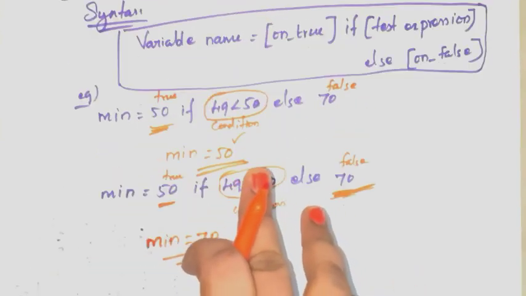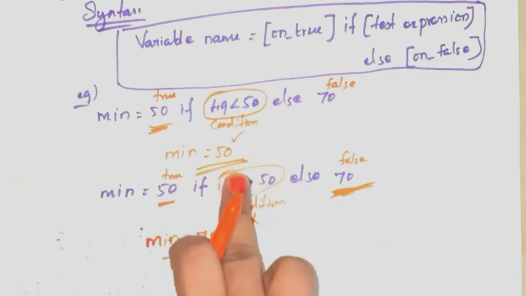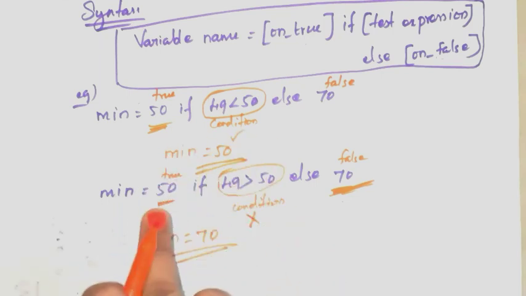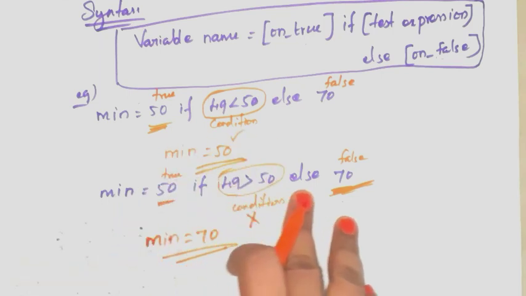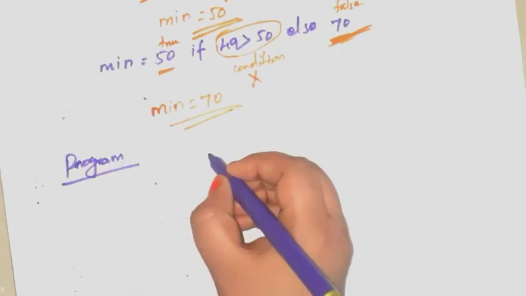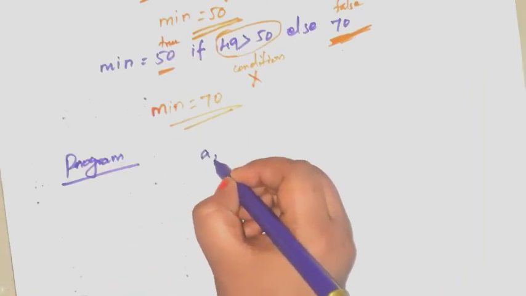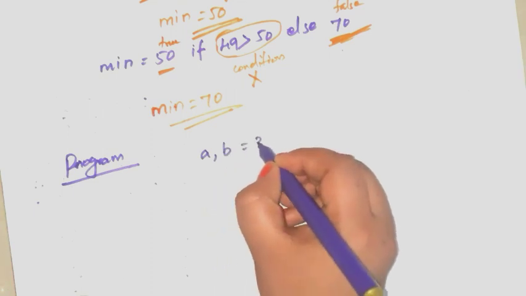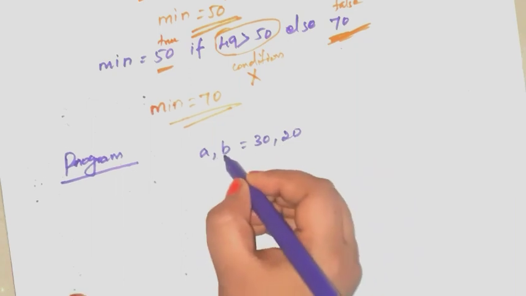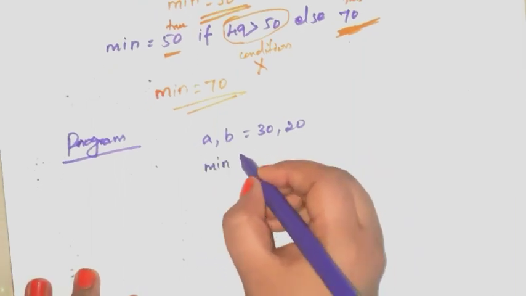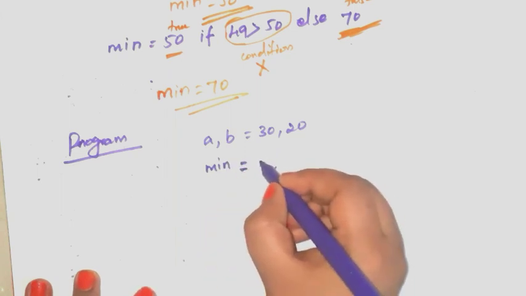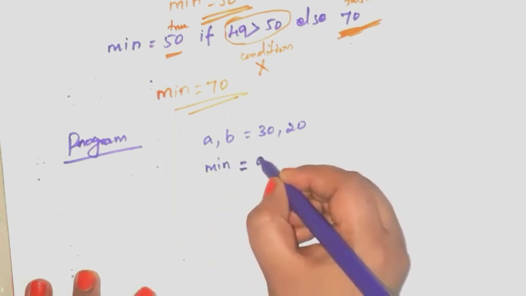So in conditional operator, first you have to check the condition. If that condition is true, then you have to take this true value. Otherwise, you have to take false value. Let us see one program. First, I am writing two variables a comma b equal to 30 comma 20. 30 for a variable, 20 for b variable. Next, I am writing the conditional expression. Min is equal to, this is the variable name. This is the true value.